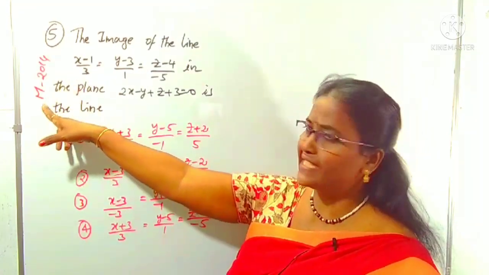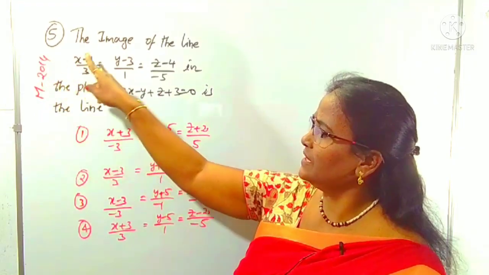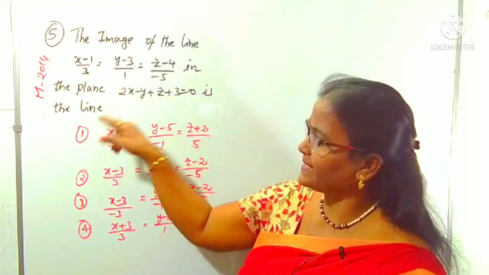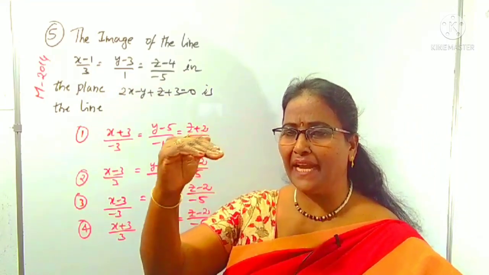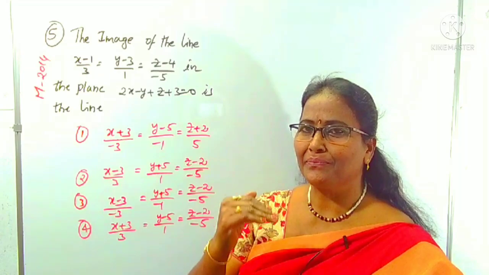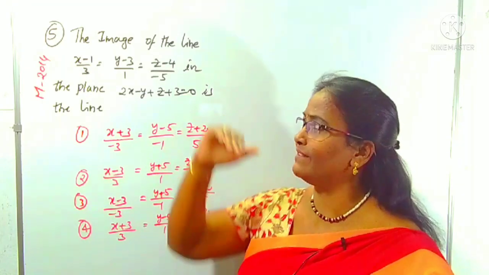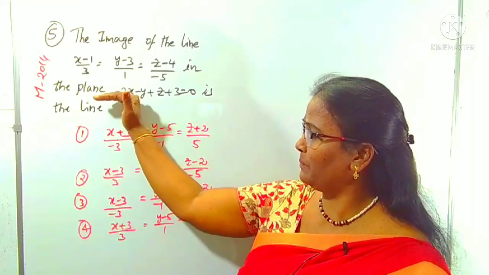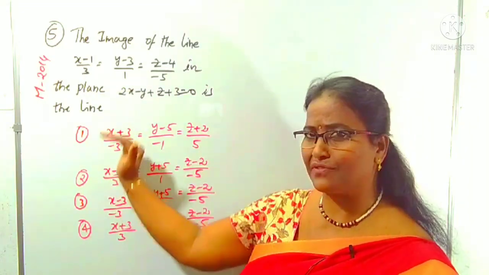Right? This question was given in Mains 2014. What is it asking? The image of the line in the plane is also a line. That means the image of the line with respect to the plane is being asked. It is not given a point directly. It is given that the line's image with respect to the plane is also a line. There are 4 options like this.